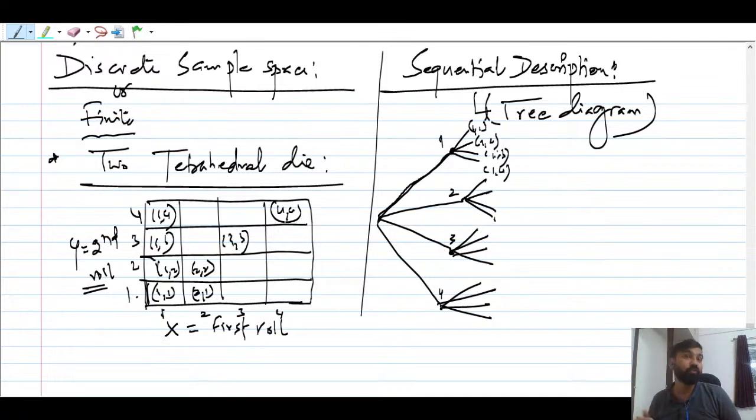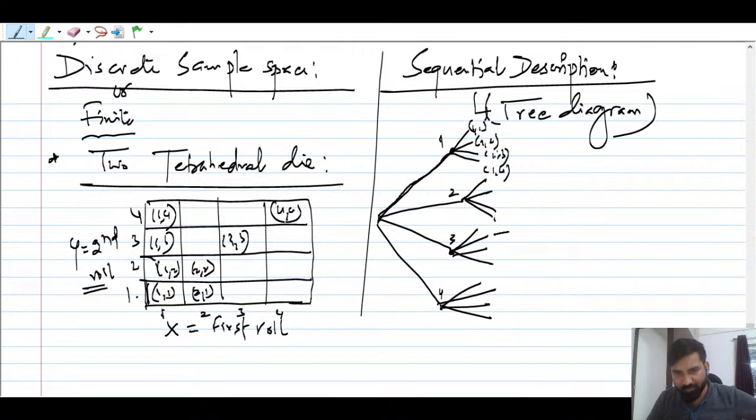You will never lose sight of writing all the outcomes. You will never miss any outcomes. If there are 2 dice, you can use a rectangular box or a square box just to showcase all the possible outcomes. But as the number of coins or dice increases, the number of outcomes will increase. So you should always go for a tree diagram, and this is my suggestion.